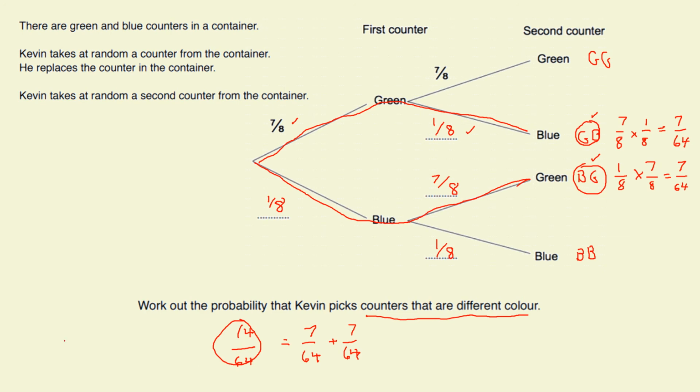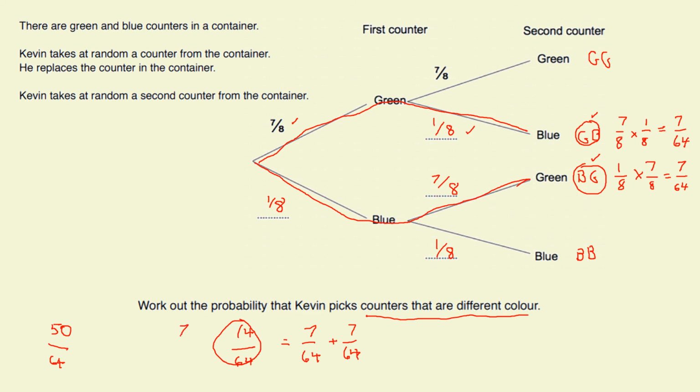What does that mean? Well, it means that 50 out of the 64 ways, okay, we would have got the same colour. That's actually really likely, isn't it? 50 out of 64. Really likely.